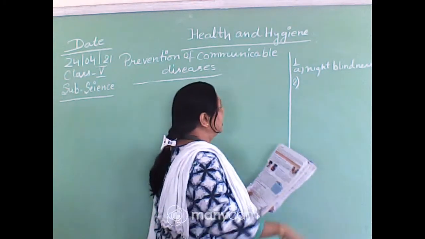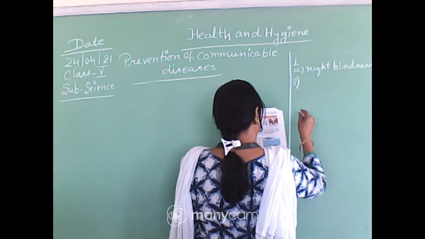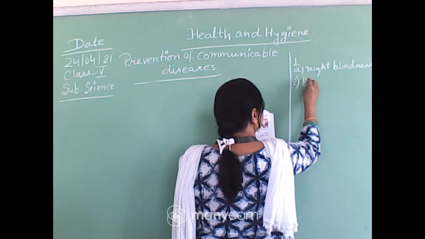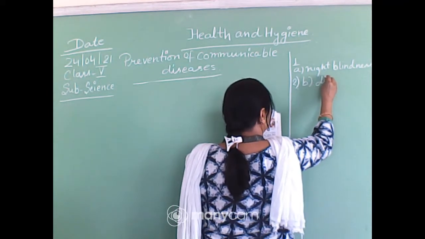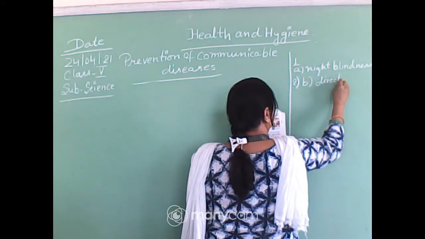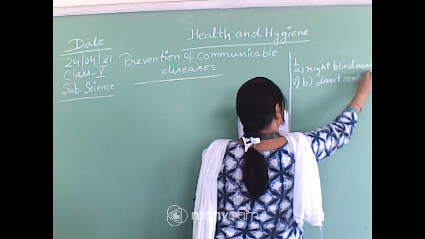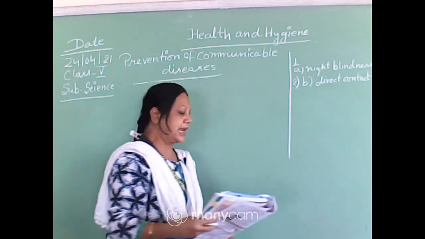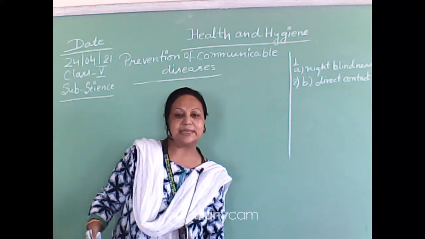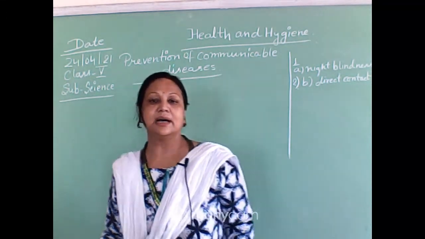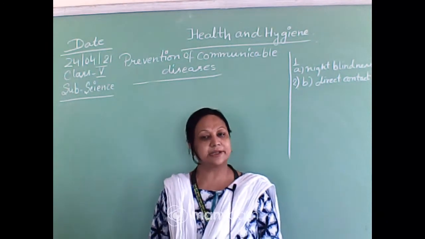Shurodeep, they have written the correct answer. This is actually B, direct contact. Okay, so write it down. Direct contact is B.